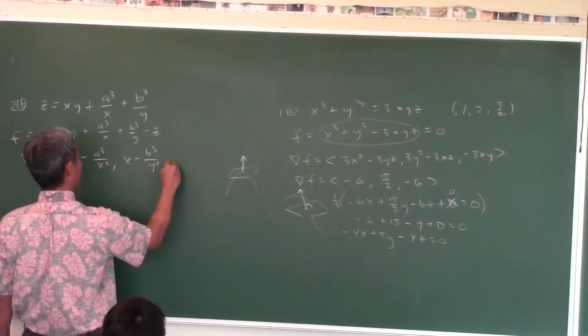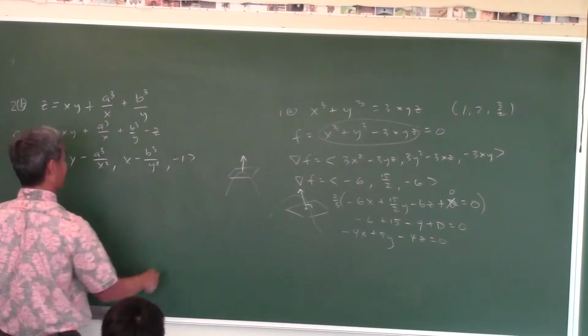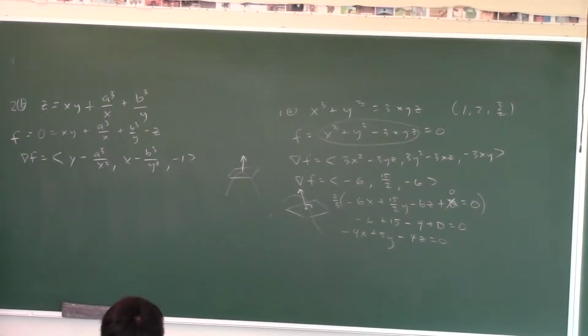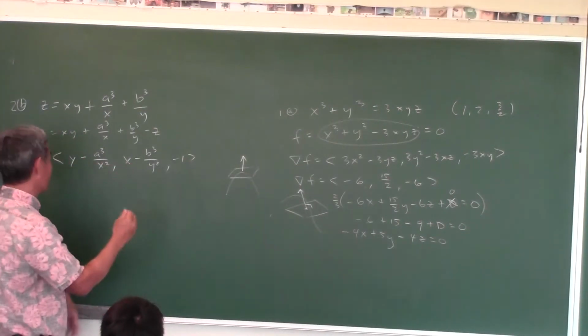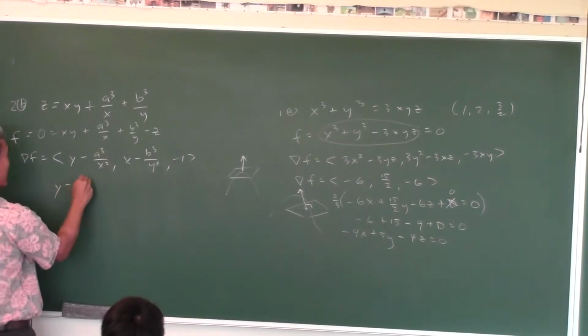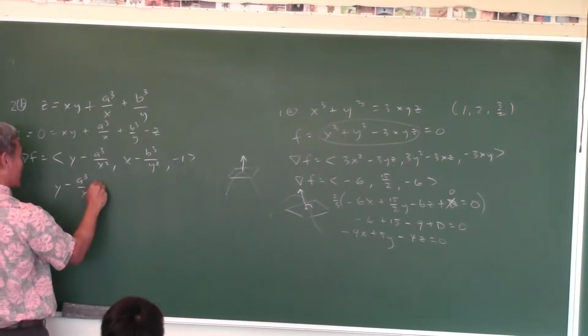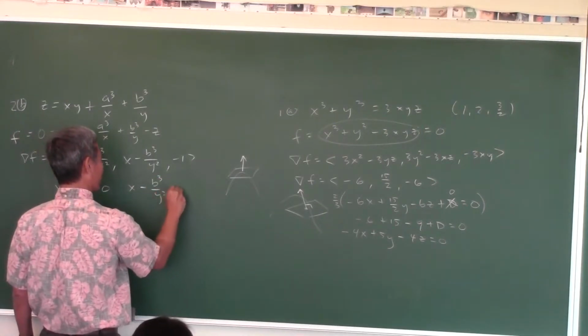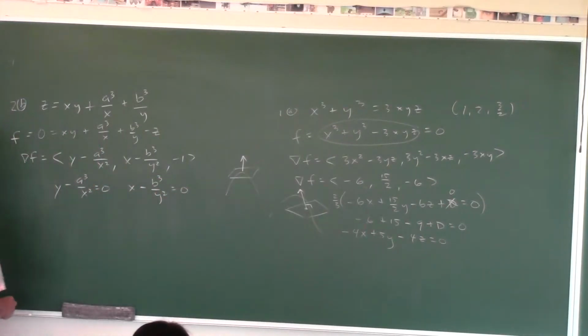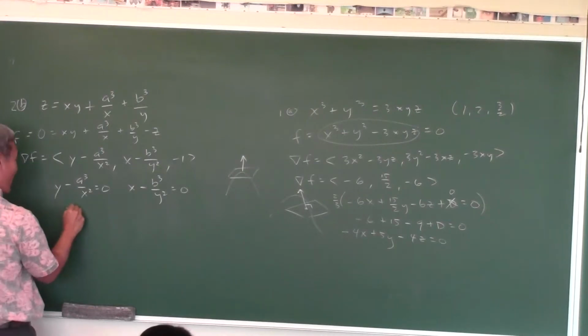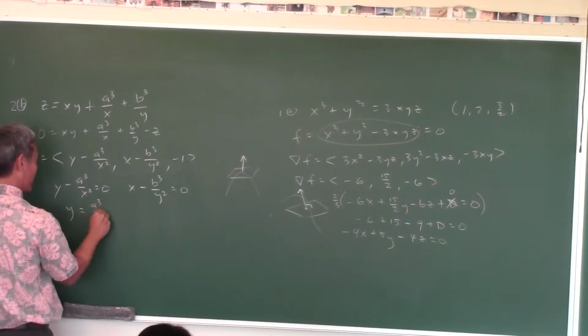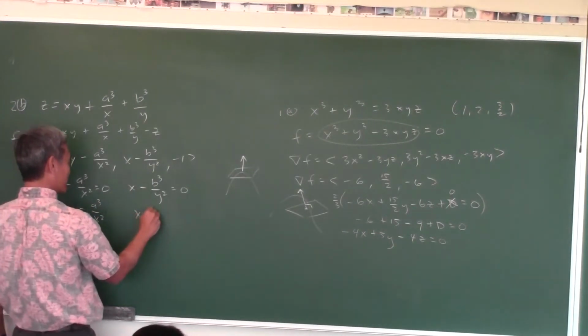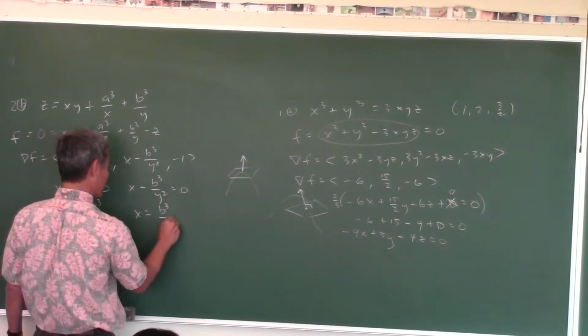And with respect to z, that's too easy, negative 1. So we need the x and the y components to be 0. So y minus a cubed over x squared has to equal 0, and x minus b cubed over y squared has to equal 0. So y equals a cubed over x squared, and x equals b cubed over y squared.